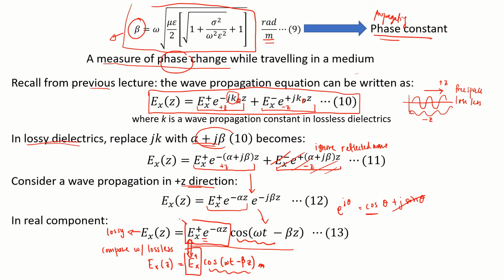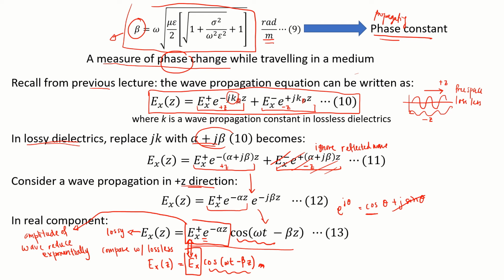It shows that the amplitude of the electric wave in our lossy medium is reducing exponentially, whereas there is no reduction in lossless. This is the difference between lossy and lossless.